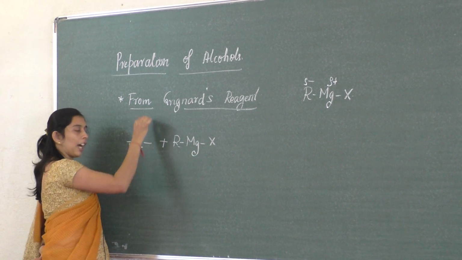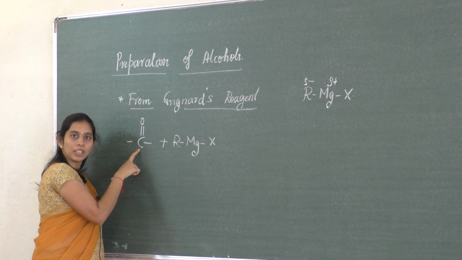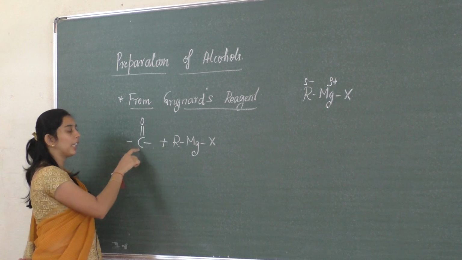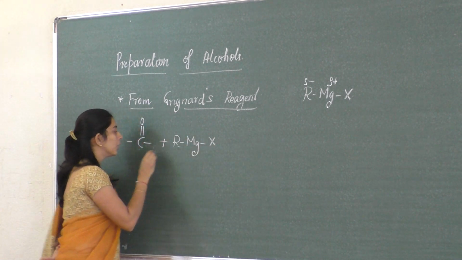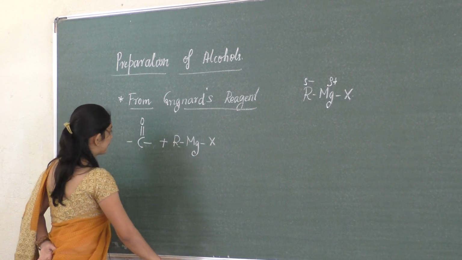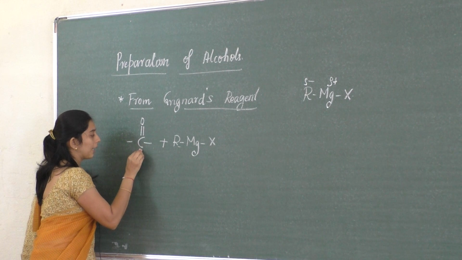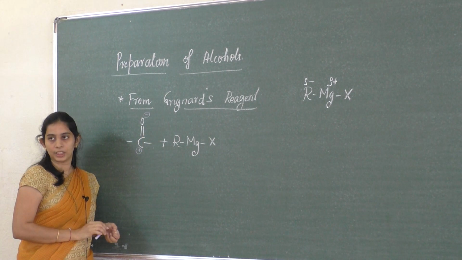We know that the carbonyl compound has a partial positive charge as well as a partial negative charge. Both charges are present in the carbonyl compound as well as in the Grignard reagent. The carbon always carries a positive charge and oxygen always carries a negative charge.